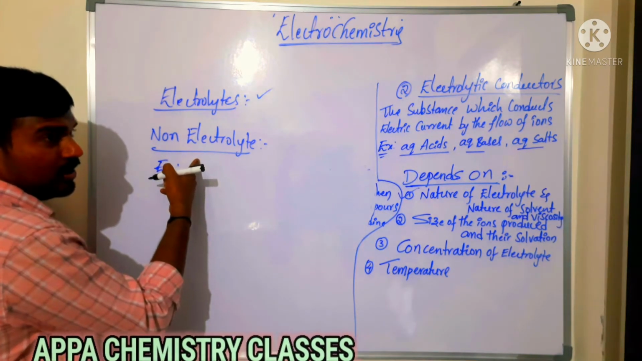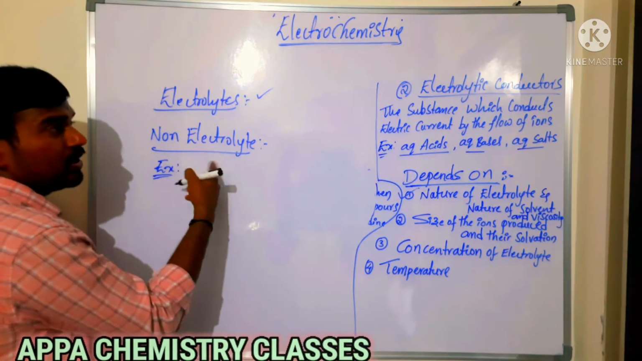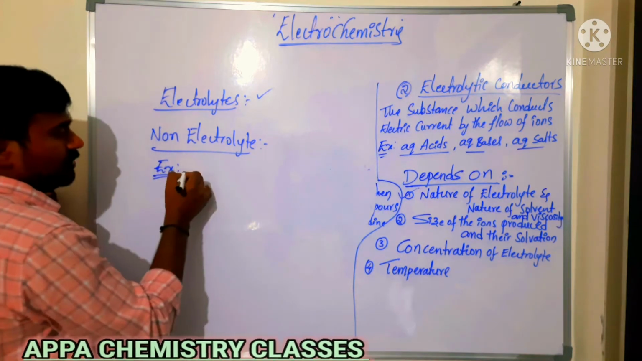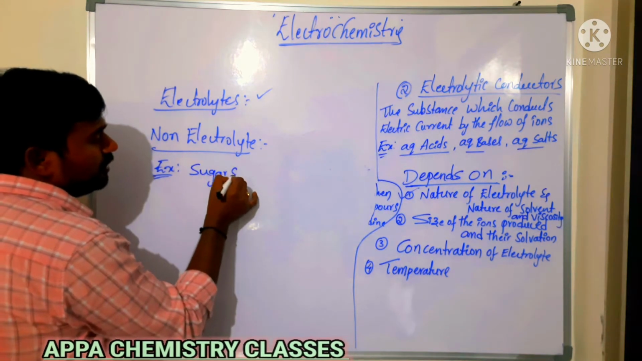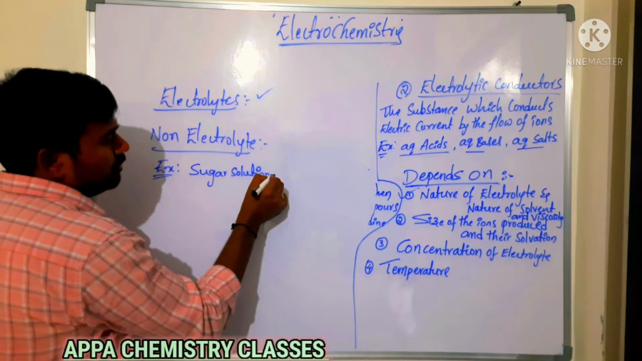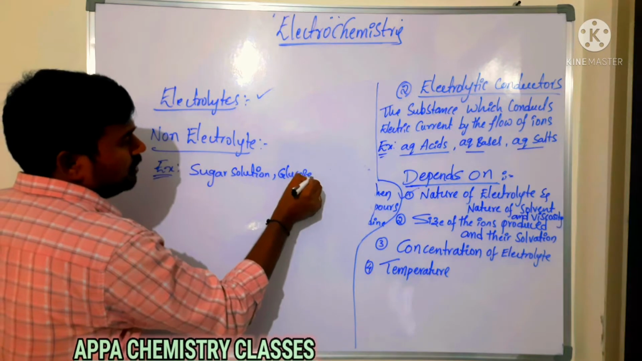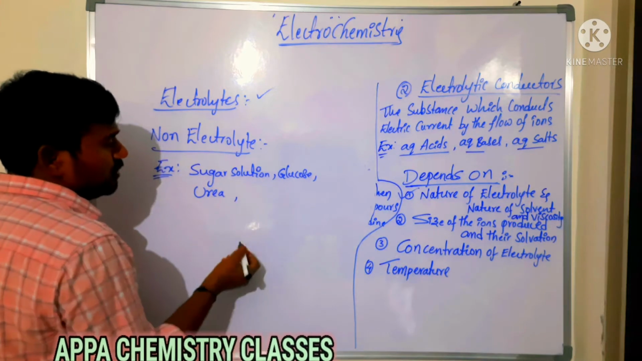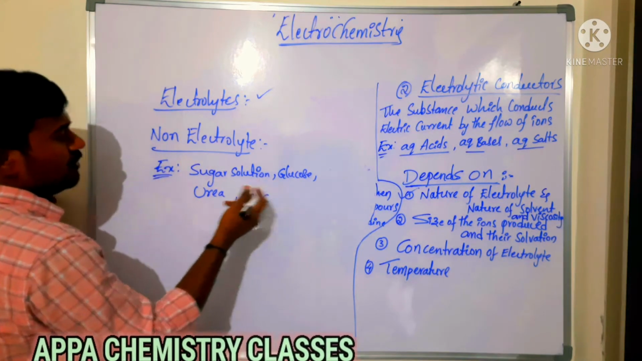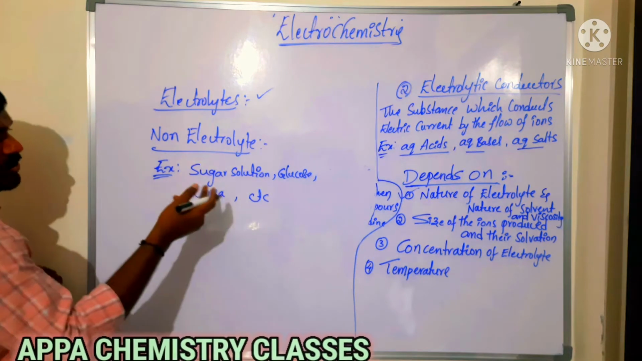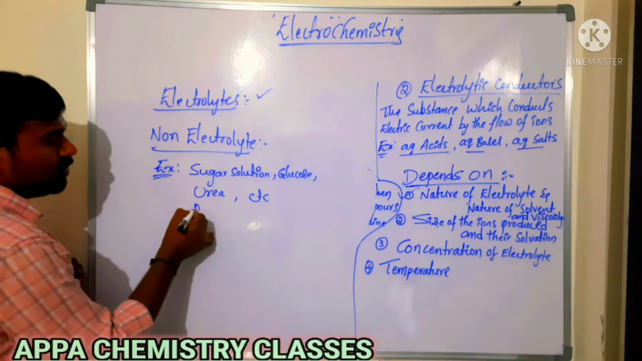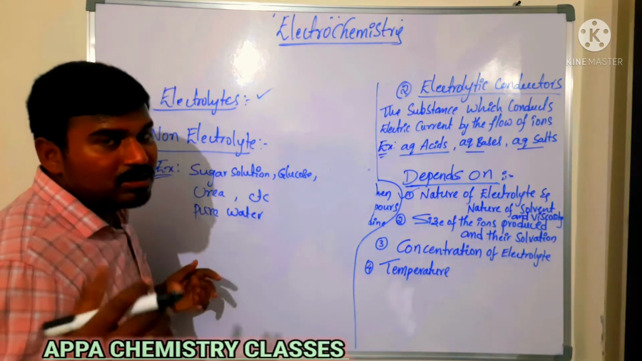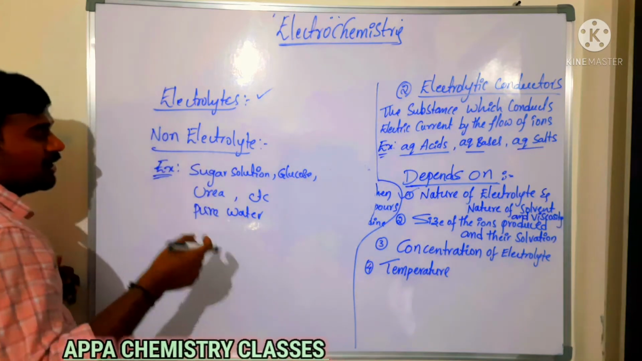Have you understood the definition? A non-electrolyte is a substance which does not allow electric current in its aqueous solution or in the molten state. You can take sugar solution, glucose solution, and also urea solution. And you can also take pure water as a non-electrolyte. Distilled water does not have any ions, so it will not conduct electricity.